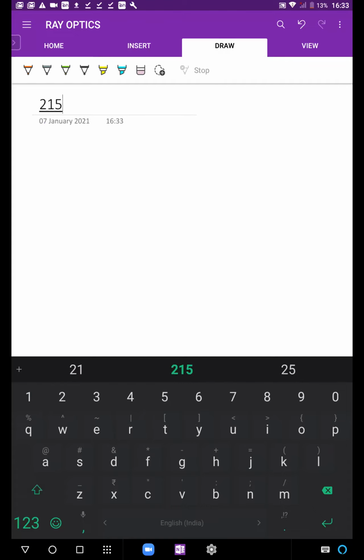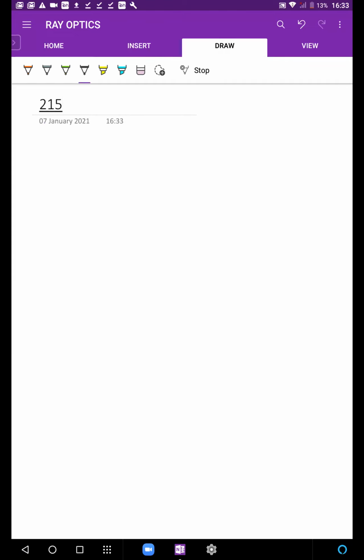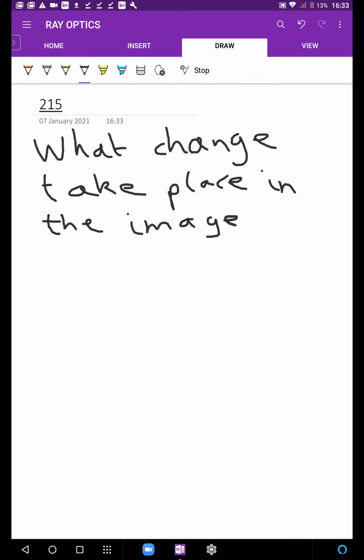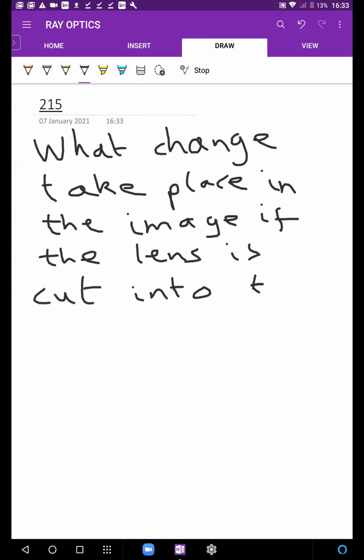एक आध दो conceptual question पूछ रहा हूँ. Just let me know what change takes place in the image if the lens is cut into two halves?